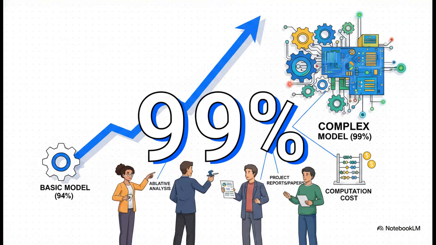Why does all this matter? Well, because if you start with a basic model at 94% accuracy, and you eventually ship a massively complex model at 99% accuracy, you have to justify that complexity. Ablative analysis allows you to confidently explain exactly how you earned those 5 extra percentage points to your stakeholders. This is essential for project reports, publishing papers, and real-world engineering where computational cost is a huge deal. If a super complex feature gives you a 0.1% boost but costs millions of dollars in server compute to run, you can confidently cut it.